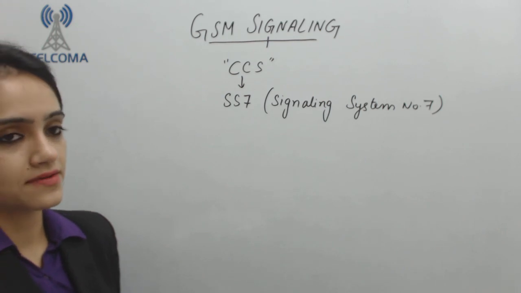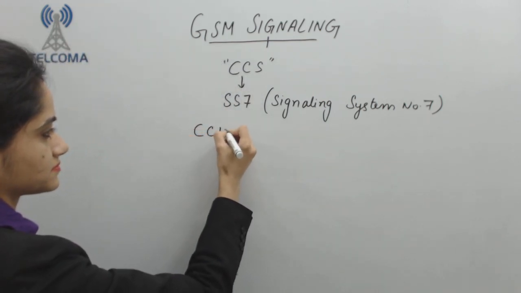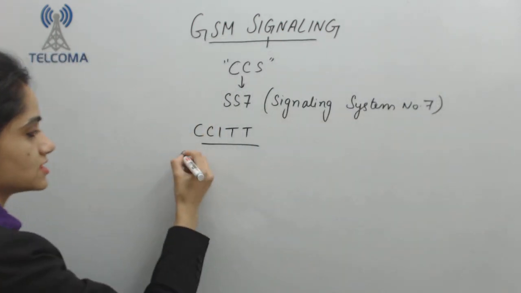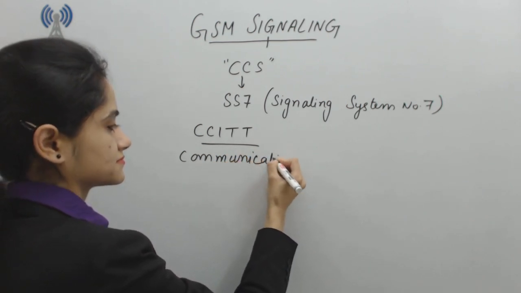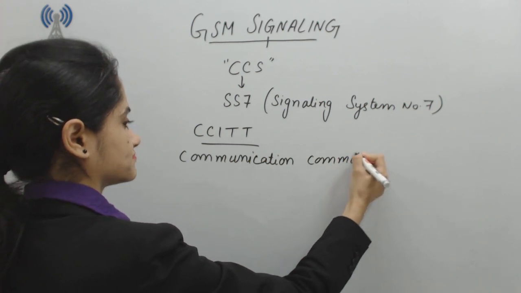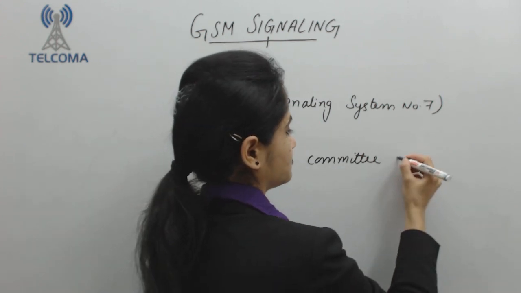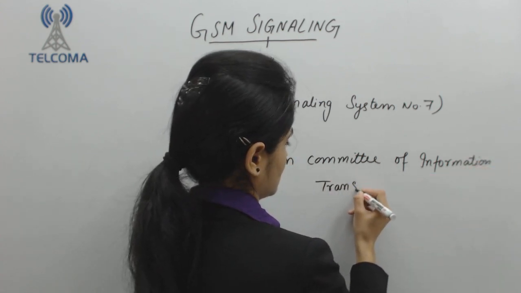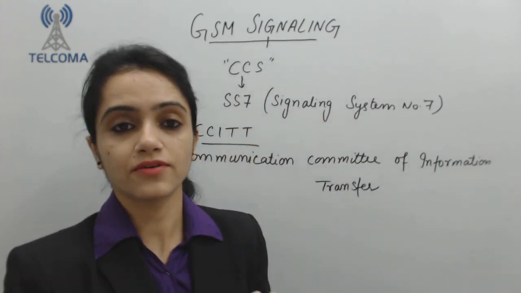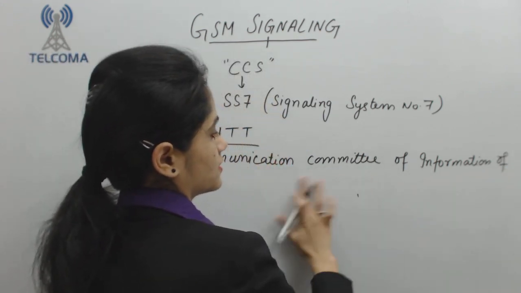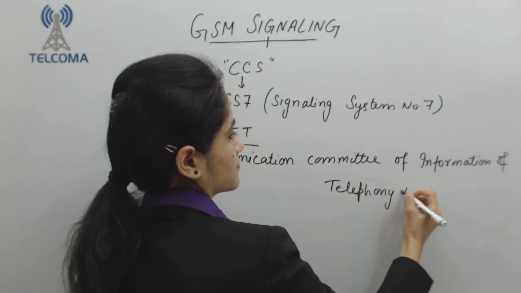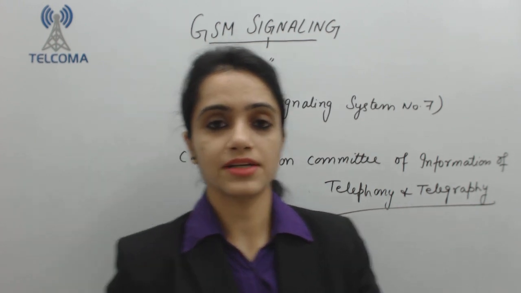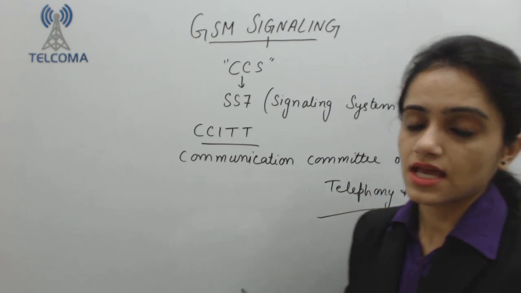So what about the history of SS7? It was developed by a committee, the CCITT, which is the Communication Committee for Telephony and Telegraphy, covering telephone services and telegraphy services.